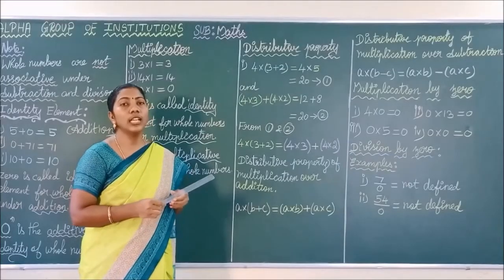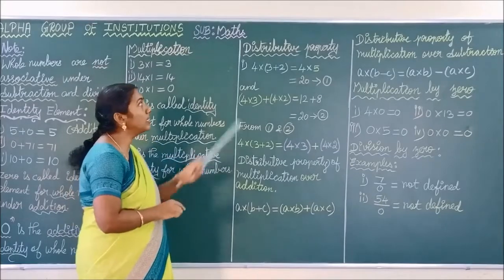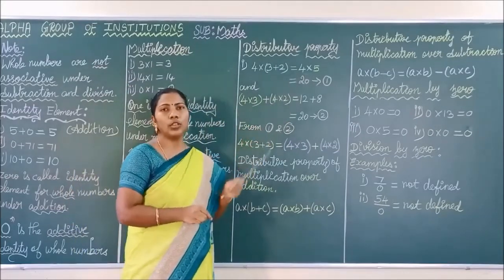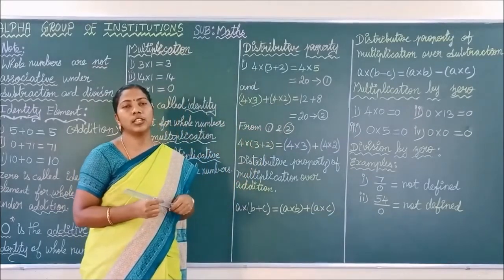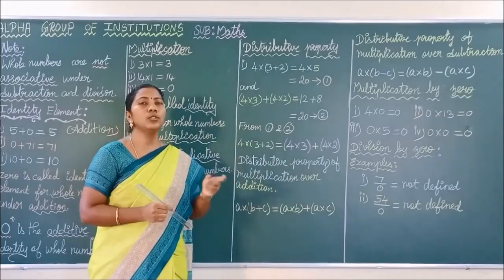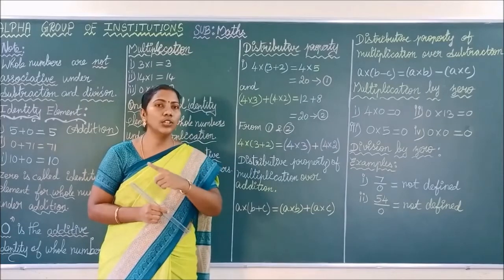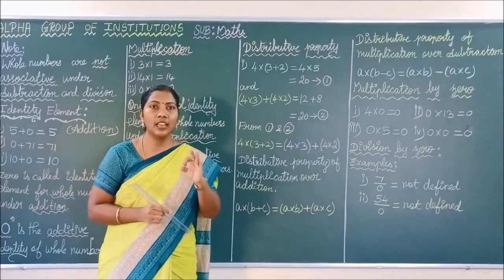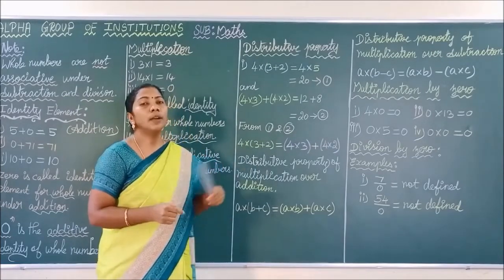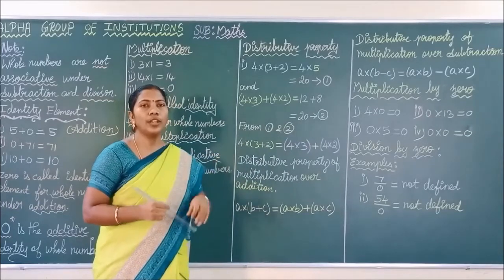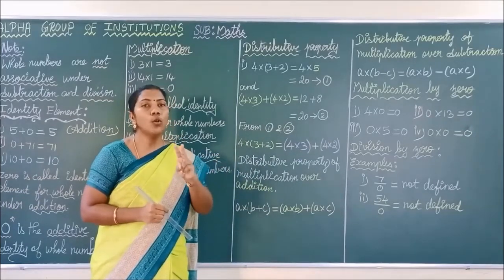Next we are going to see another important property, that is distributive property. Okay, this is a very important property, children. Distributive property means you have to take three elements and two operations. In associative property, you have taken three elements but a single operation. But for distributive property, you have to take three elements and two operations.